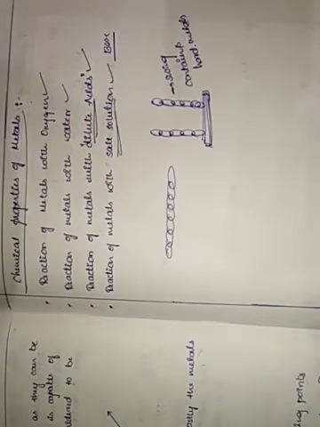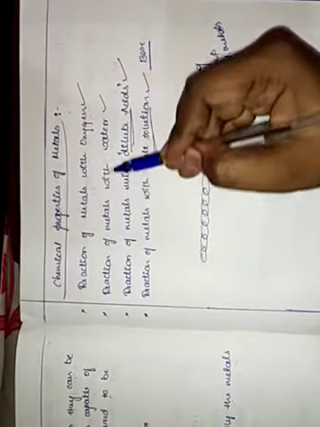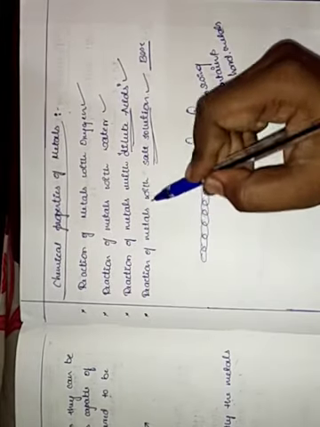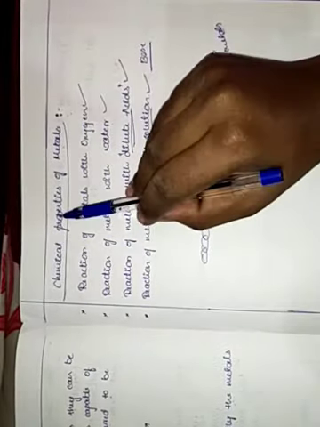Hello children. So today we are gonna continue with chemical properties of metals. Yesterday we completed the physical properties of metals. Under chemical properties of metals we have reaction of metals with oxygen, reaction of metals with water, reaction of metals with dilute acids, and reaction of metals with salt solution. These are the things that we are going to study under chemical properties of metals.